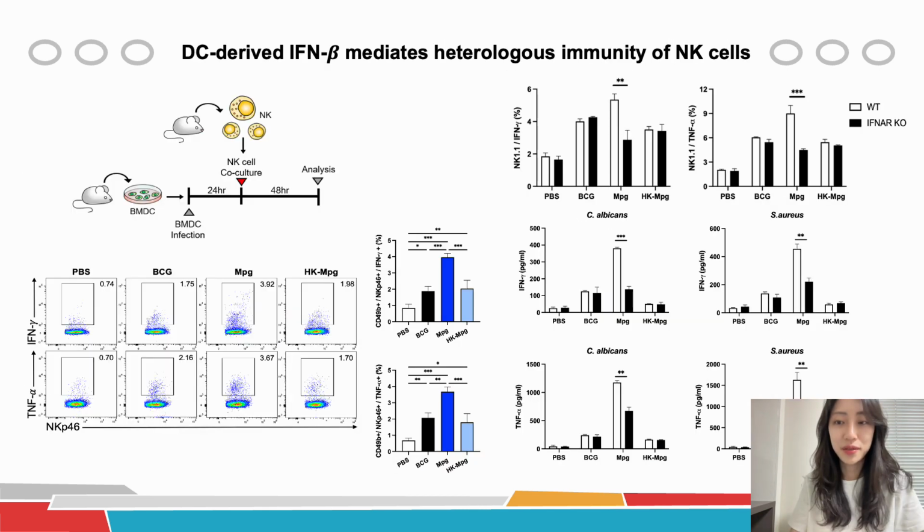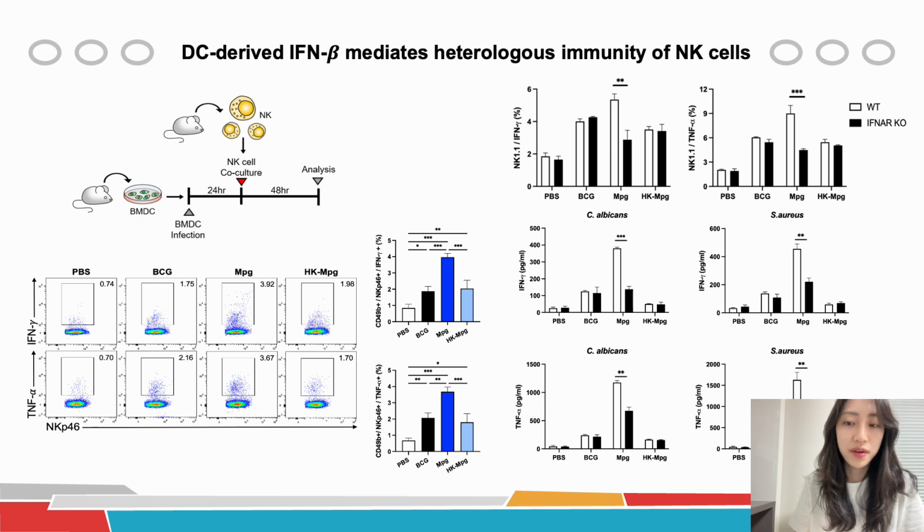Next, we examine the direct role of DCs in activating NK cells in response to live MPG infection. We co-cultured naive NK cells with infected BMDCs and evaluated the activation levels and heterologous immune responses of NK cells. We identified NK cells were activated by live MPG-infected DCs and enhanced cytokine production after restimulation with unrelated pathogens when NK cells were co-cultured with live MPG-infected DCs. These results showed that live MPG can induce DC-mediated NK cell activation and heterologous immunity.